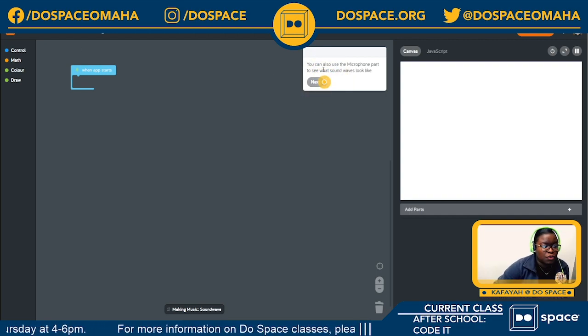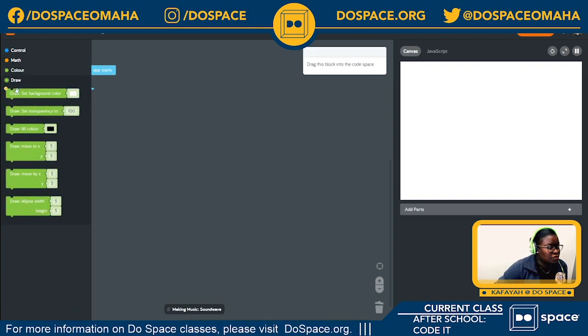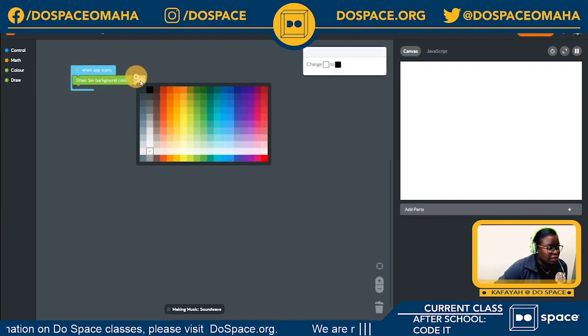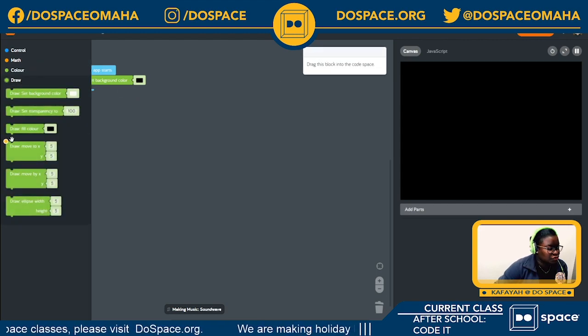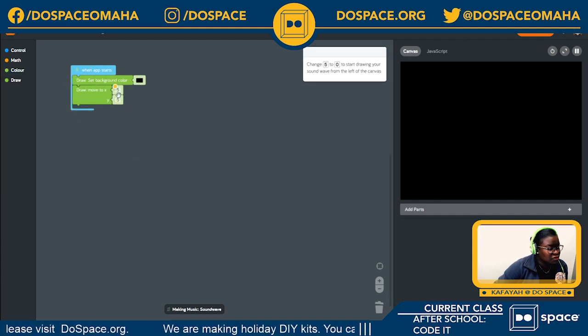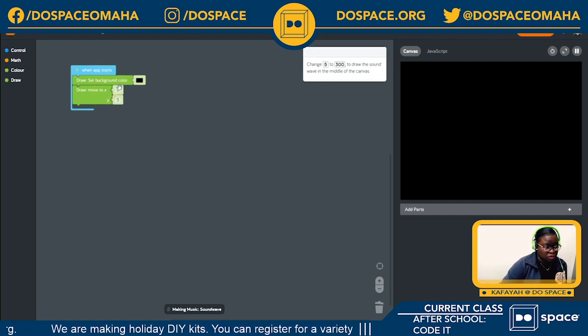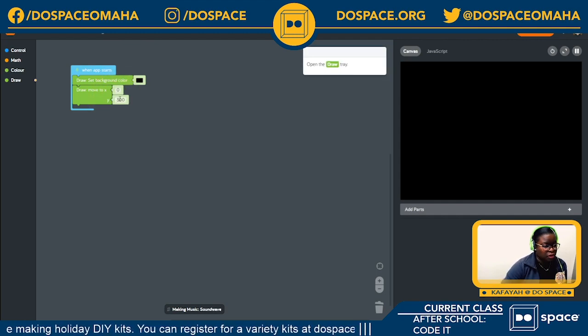Next, you can use the microphone part to see what sound waves look like. So I'm going to open my draw tray and set my background color to black. Okay. Now I'm going to open the draw tray again and give it a position to start from. So I'm going to change my X position to 0 and my Y position 300.